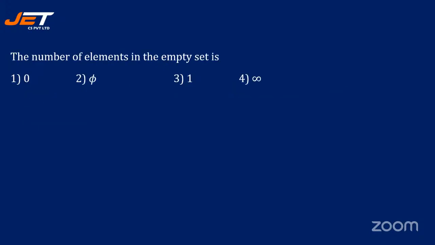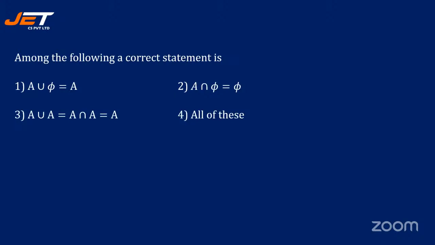The number of elements in the empty set is dash: 0, 5, 1, infinity. The 4 options. See, it is 0. Correct. Yeah. See the next question.